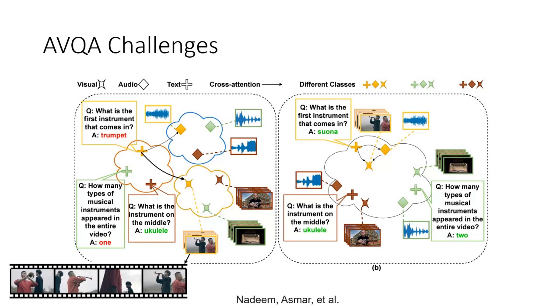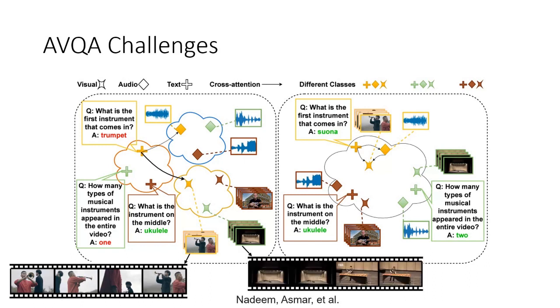The second question: how many types of musical instruments appeared in the entire video? The state-of-the-art method says one. Now let's have a look at the visual modality. In the first two frames, we see that there are two instruments in the room. One is a piano, the other one is a xylophone. But the next two frames show that the xylophone is being played, but not the piano. The state-of-the-art method learns from the audio modality and ignores the semantics. There is no semantic consistency, because the question is about instruments that appeared, not instruments played. So the answer is two, which our method predicted rightly.